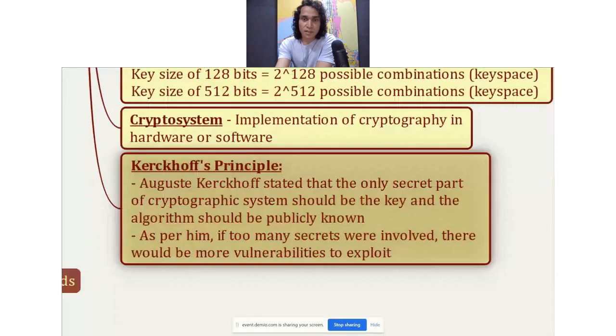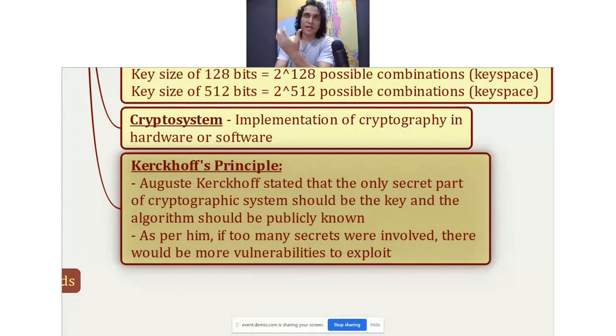Now the next one is Kerckhoffs's principle. You should be aware of it for the exam if you're preparing for it, and it's good to know otherwise as well. Auguste Kerckhoffs was a person who worked in the field of encryption many years back, and he had this principle that the only secret part of a cryptographic system should be the key, and the algorithm should be publicly known, which I just described as well.